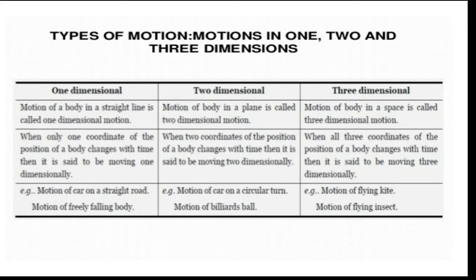So in such cases, the object is moving in a plane, and one coordinate is not enough to describe the motion of the object, is it not? We need at least two coordinates to describe the state of motion, or as it is stated here, two coordinates will be undergoing change when an object moves in a plane. So we say that type of motion as what? Two-dimensional motion. Got it?